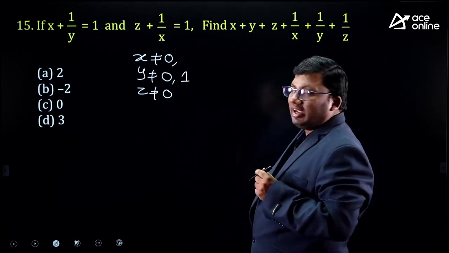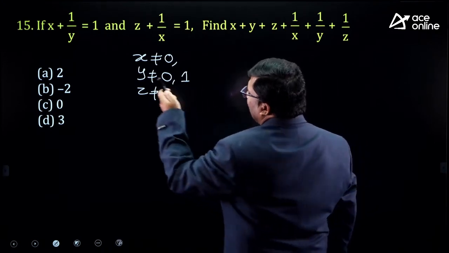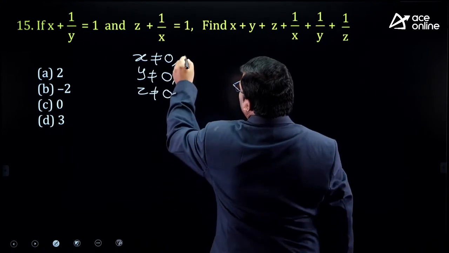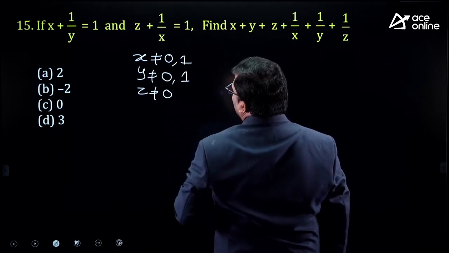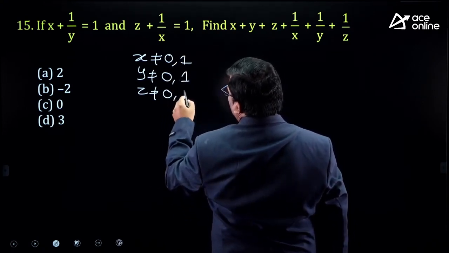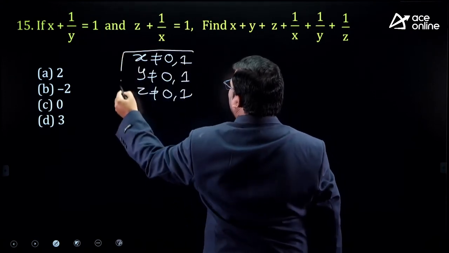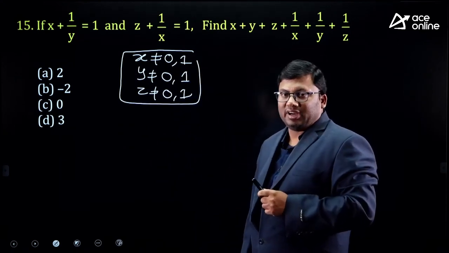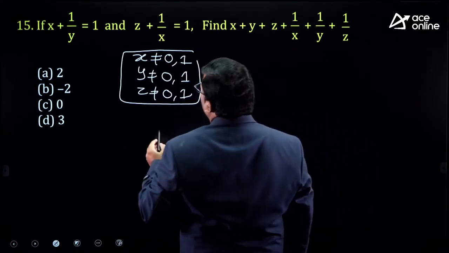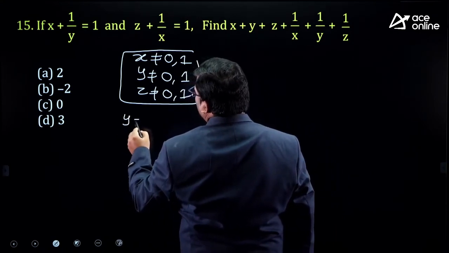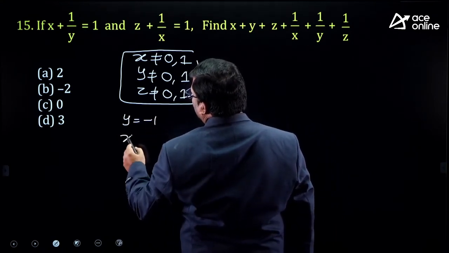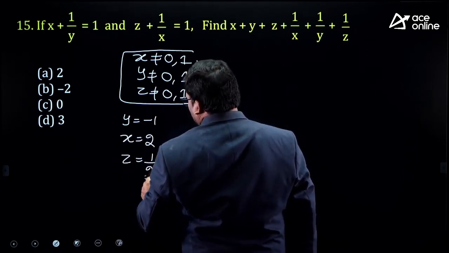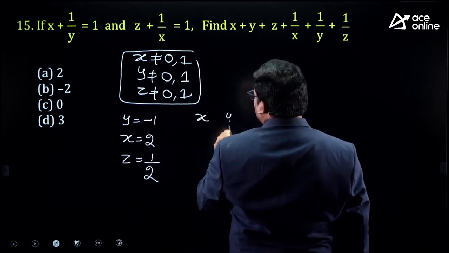If I take x value 1, 1 minus 1, 0. That means x cannot be 1. z also cannot be 1. Why? Because x 0, y 0, z 0 will make this answer an indeterminate form. So what I'll do is, suppose if I take y value minus 1, then x will become 2. If x is 2, z will become 1 by 2. That means x, y, z.